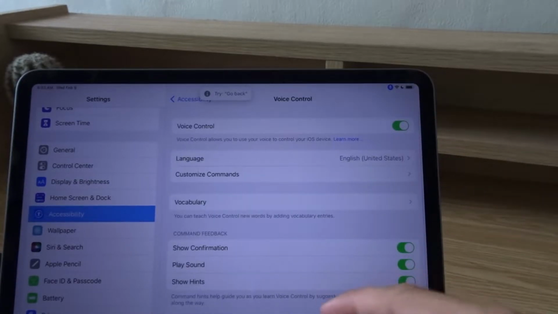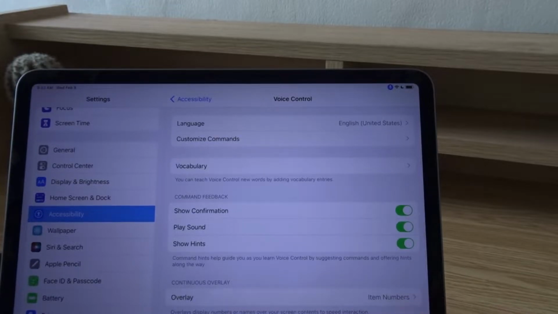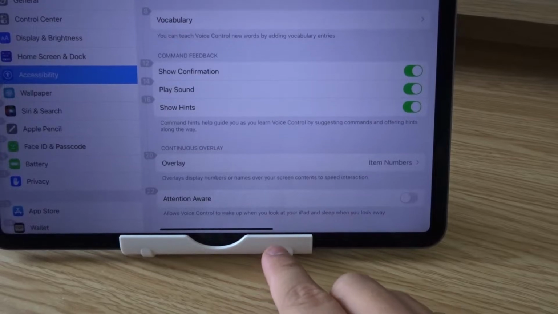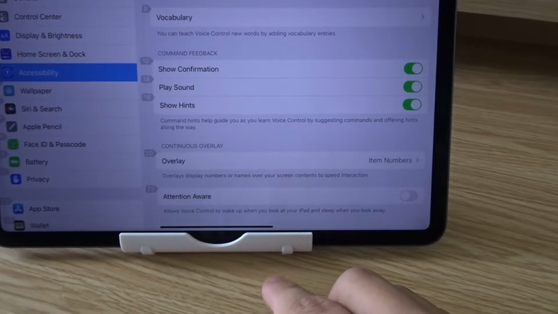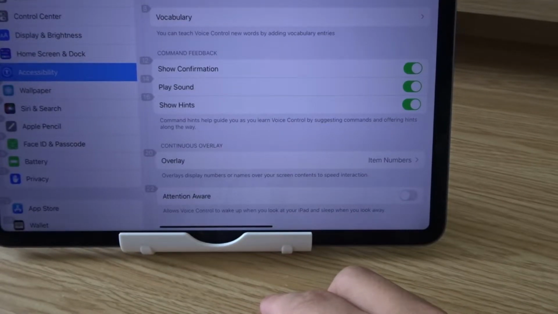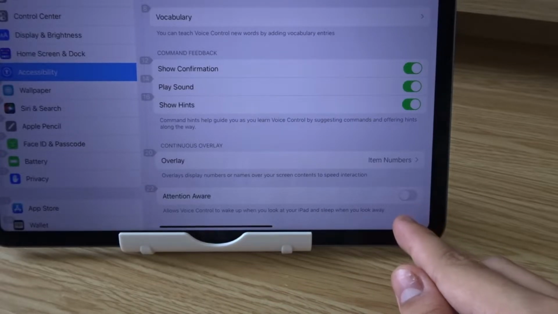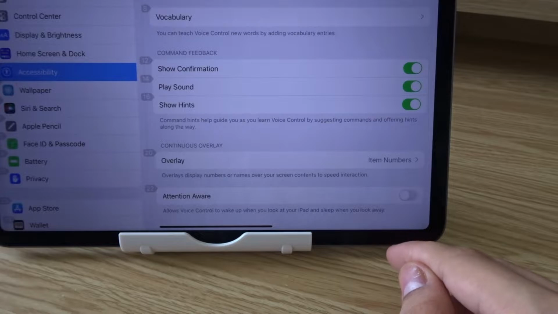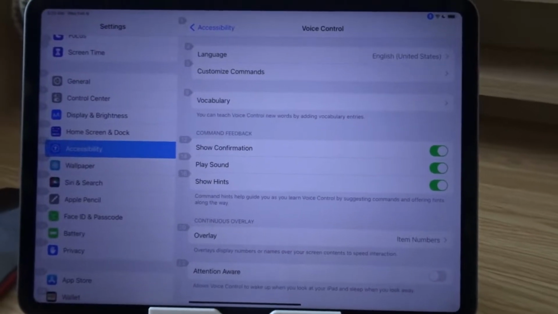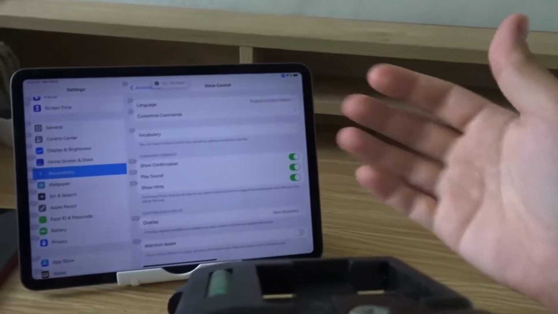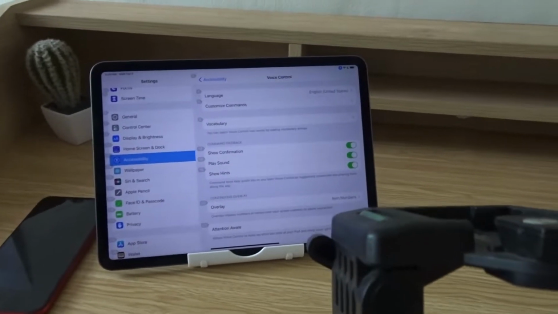Voice control. You can also turn on attention aware at the bottom, and it allows voice control to wake up when you look at your iPad and sleep when you look away. So that will sense your face, but I turn it off so that I can still use my iPad from afar even if it doesn't recognize my face. So I'm going to show you how voice control works. I'm going to move back just like this. So see, I'm not touching my iPad, no mouse or keyboard connected.